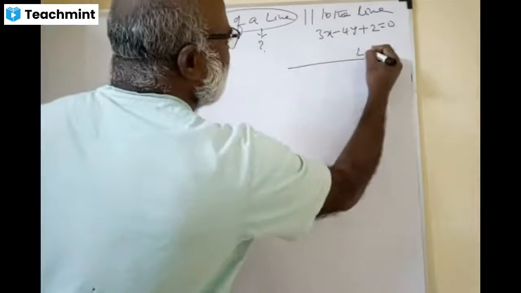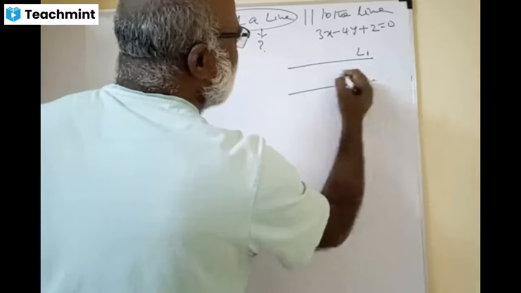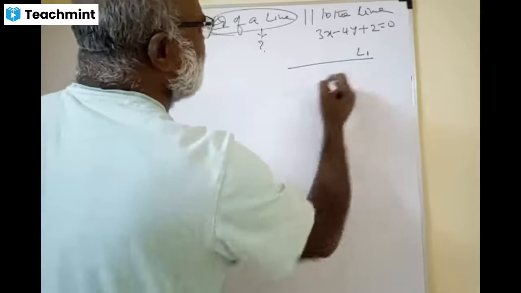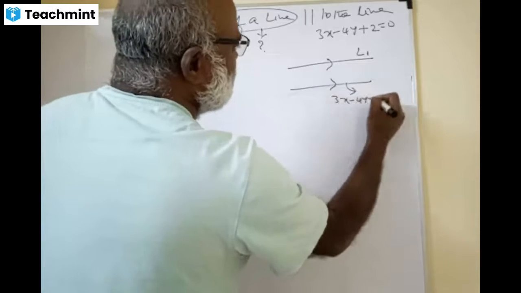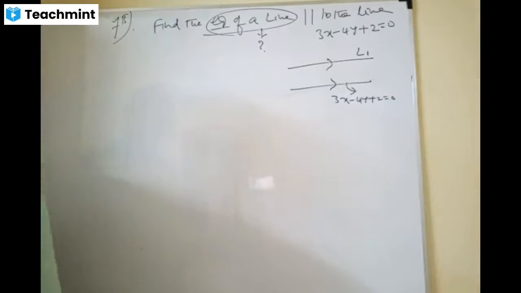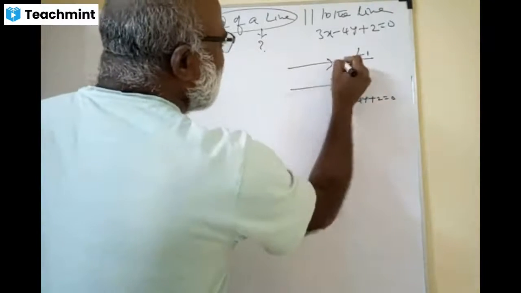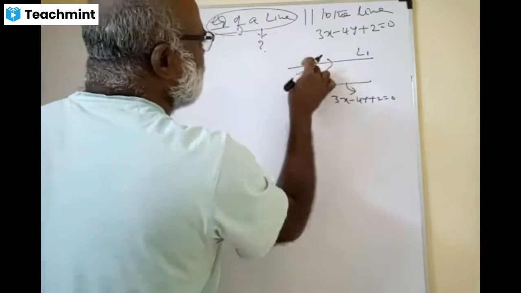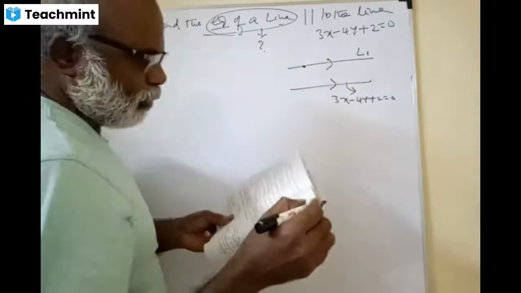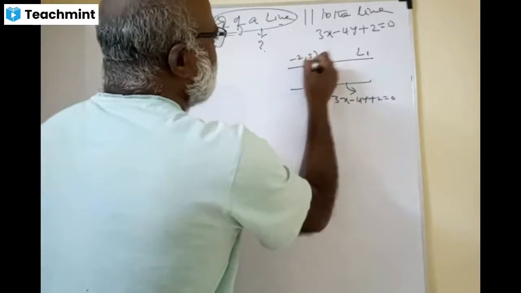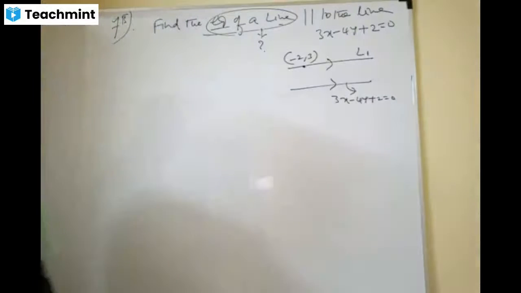This is the line whose equation we wanted. Already they have given L2. Yes, absolutely parallel. So this line is 3x minus 4y plus 2 equal to 0, dear. Draw the figure, you understand better. Passing through the point, which one? Our line, whose equation we wanted to find, is passing through the point minus 2 comma 3. This is the story of the question.